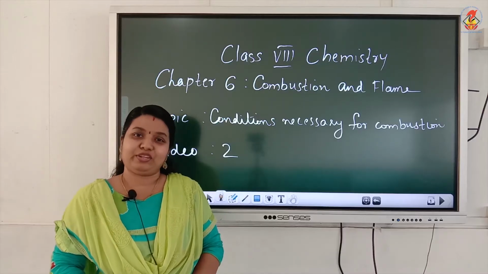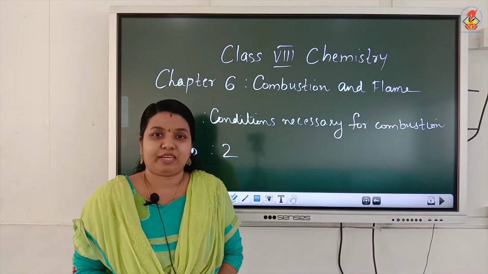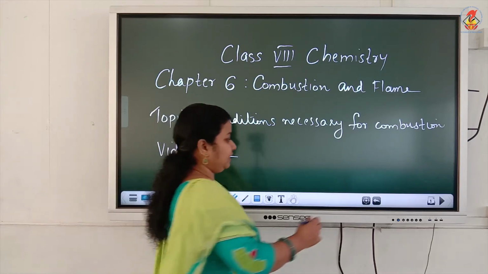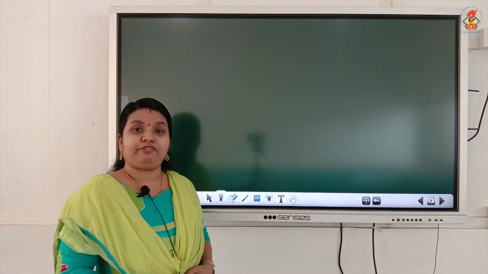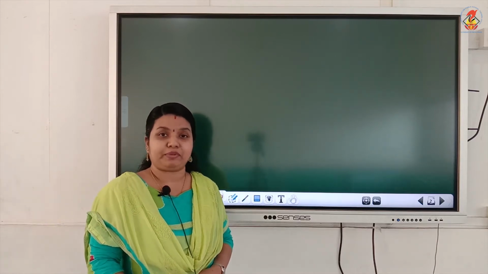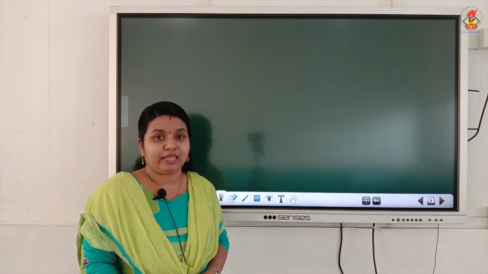Hi children, we continue with our 6th chapter, Combustion and Flame. In the last class we saw what is combustion and also what are the different types of combustion like rapid combustion, spontaneous combustion and explosion.